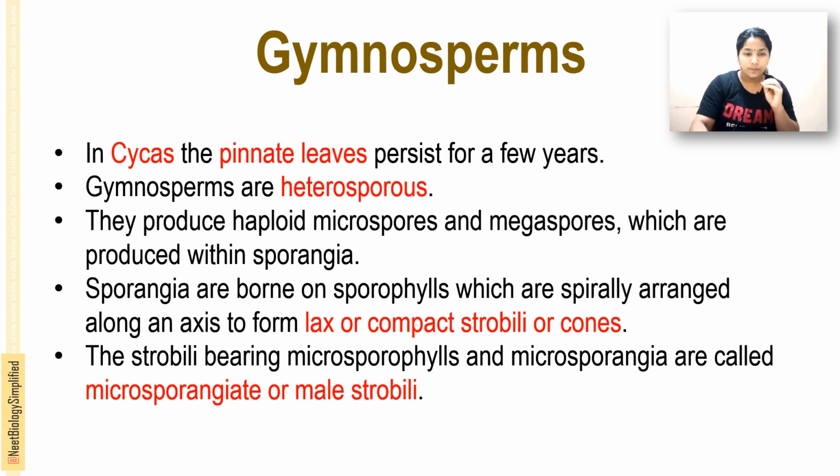In Cycas, the pinnate leaves persist for a few years. Gymnosperms are heterosporous. They produce two kinds of haploid spores, microspores and megaspores, which are produced within sporangia.